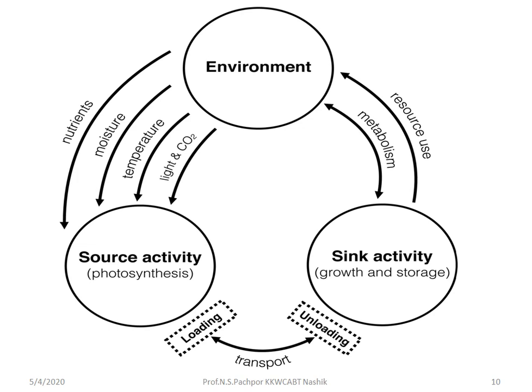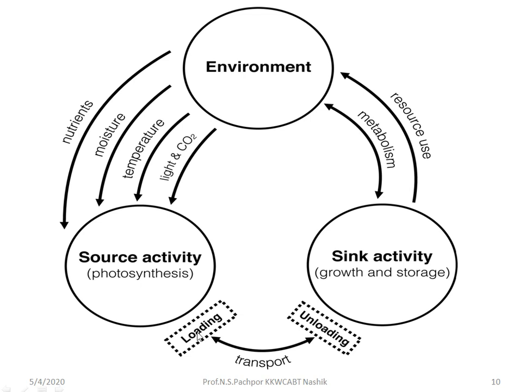This is the representation of how source and sink activity occurs. We know that there is an environment, and through this environment the source gets light and carbon dioxide. By utilizing this light and carbon dioxide in the presence of temperature, moisture and nutrients, the source can produce the photoassimilate that we call carbohydrates or starch, and this activity is called photosynthesis.